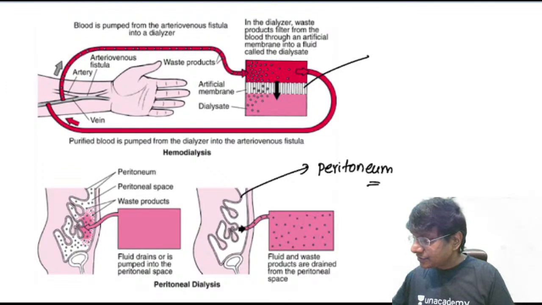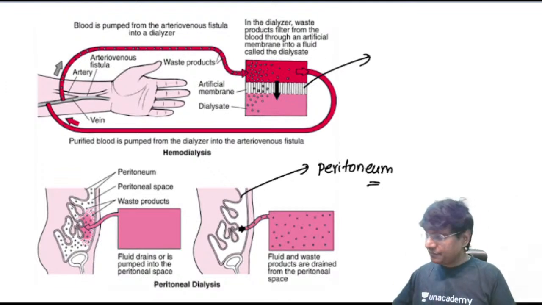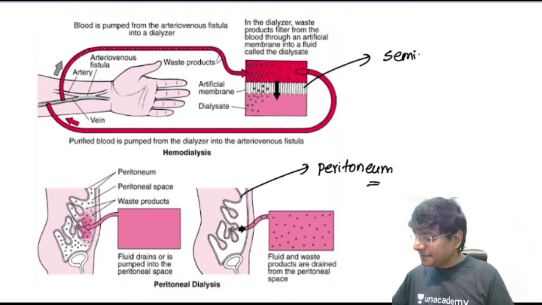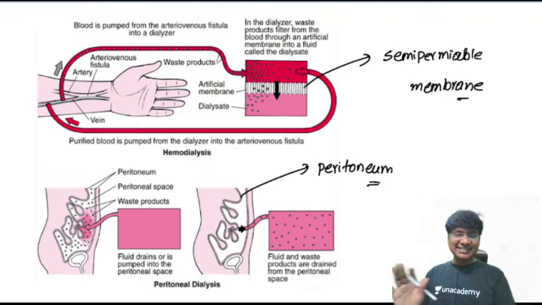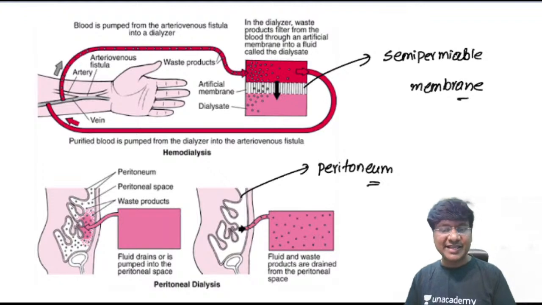But in case of hemodialysis, we will be using a semi-permeable membrane for the dialysis. Okay, so that is the difference between peritoneal dialysis and hemodialysis.